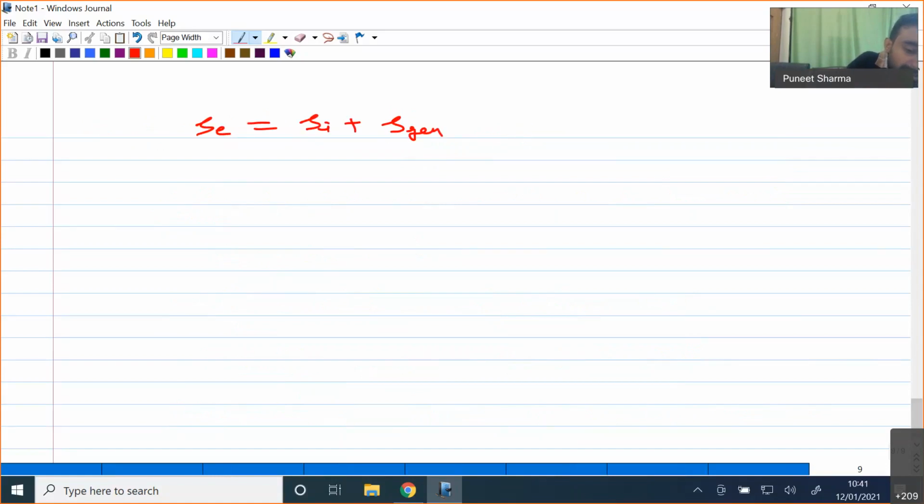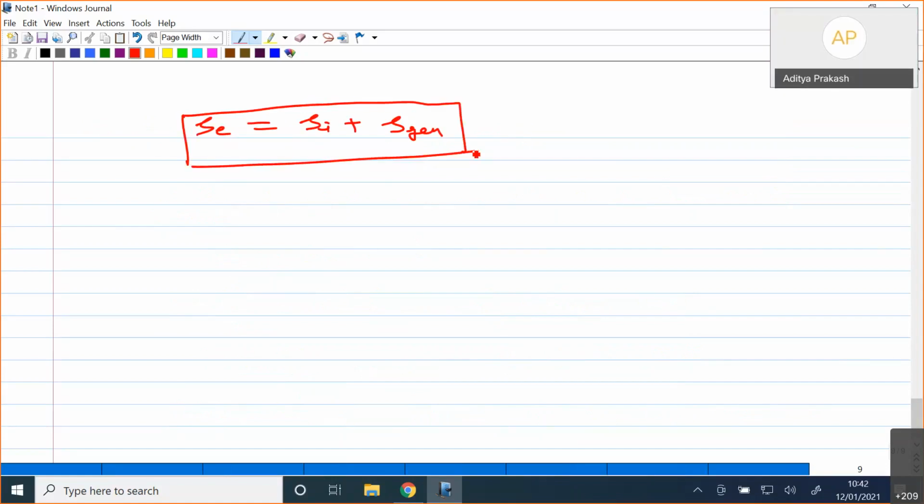It means the entropy at the exit will always be more than the entropy at the inlet, because in a practical scenario it is not possible to have a completely reversible process.